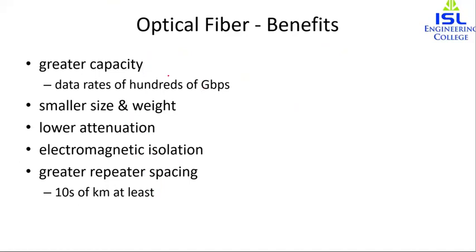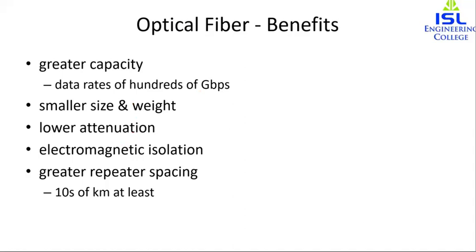Greater capacity means the bandwidth and the data rate in the case of optical fiber is very huge, with data rates of hundreds of Gbps over distances of tens of kilometers. Compared to this, coaxial cable and twisted pair do not give that much distance, and do not give high frequency over great distances.